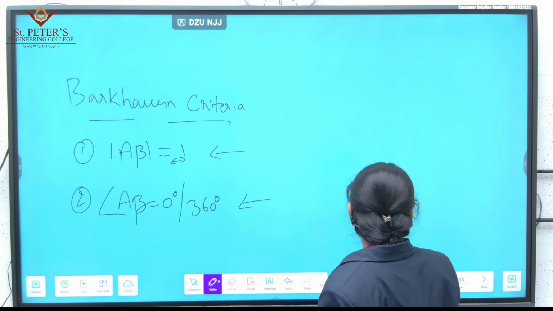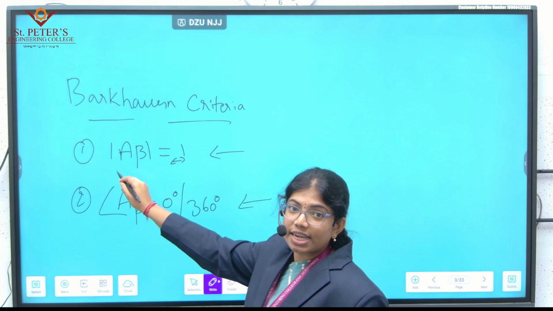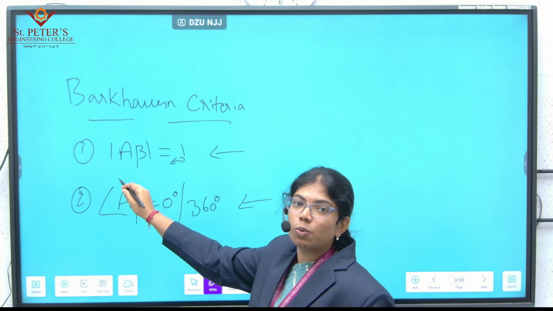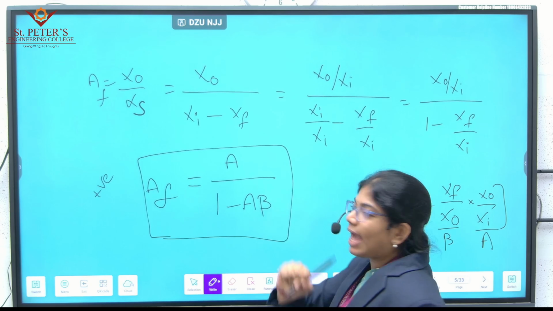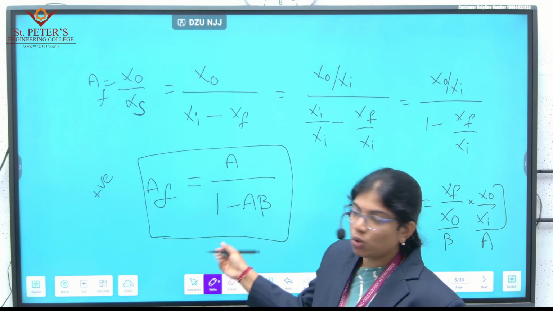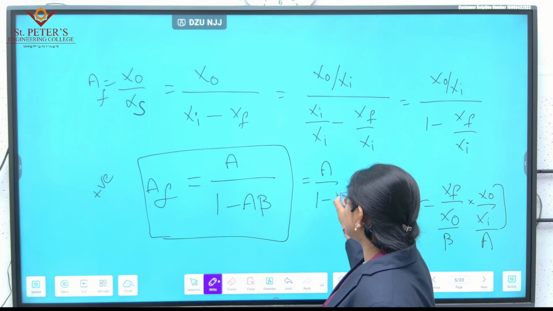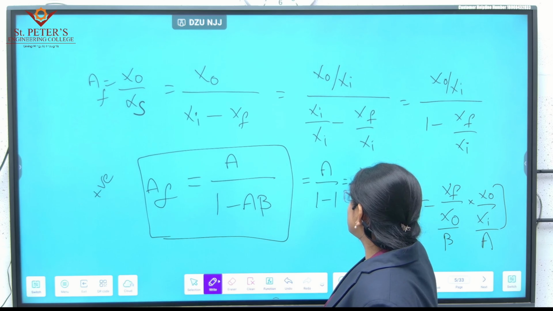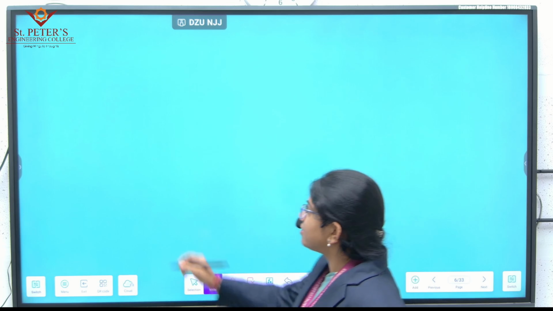Now how is it related to the Barkhausen criteria? The Barkhausen criteria states that mod A beta must be equal to 1. Now what happens if mod A beta is equal to 1? A by 1 minus 1 is nothing but some value divided by 0. What is some value divided by 0?